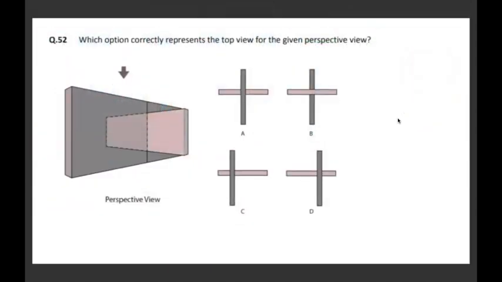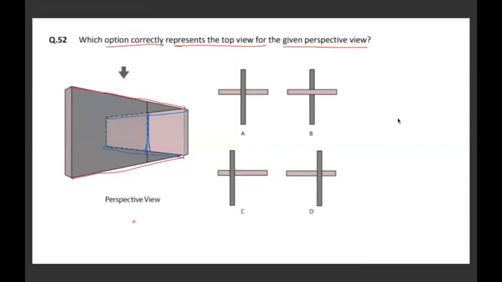Here, in this question, what you have to find is which option correctly represents the top view of the given perspective view. We are given this perspective view, in which there is a gray colored wall which goes to the front, and the second wall given to us is a pink colored wall which is shown here, and they both are intersecting at some point. We have to find which is the correct top view of this perspective.